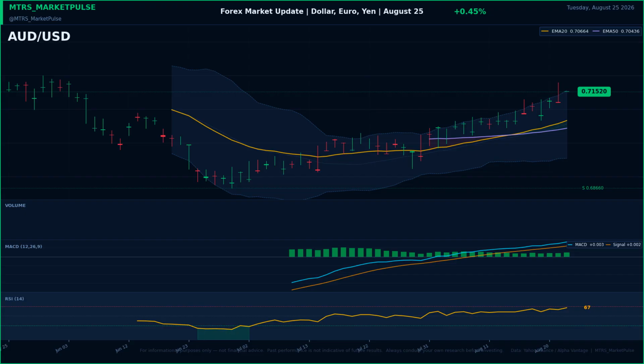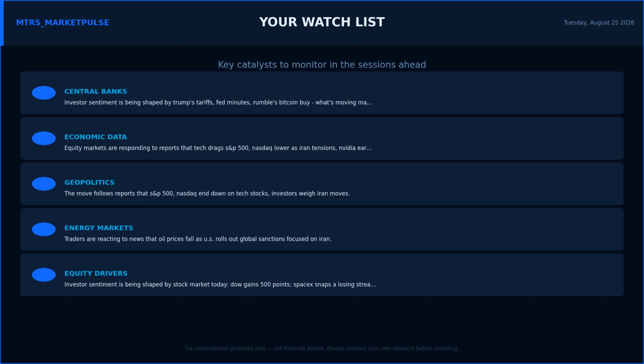With Australian dollar to US dollar moving sideways today, the market is effectively waiting for a fresh catalyst. The $0.7331 level above and $0.6973 below are the levels to monitor for the next directional signal. Currency markets can move fast and unexpectedly. Central bank surprises, geopolitical shocks, and data prints are the key risks to monitor.